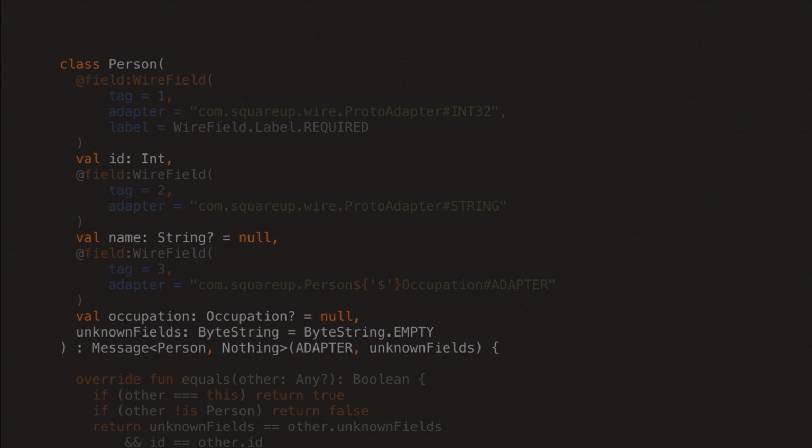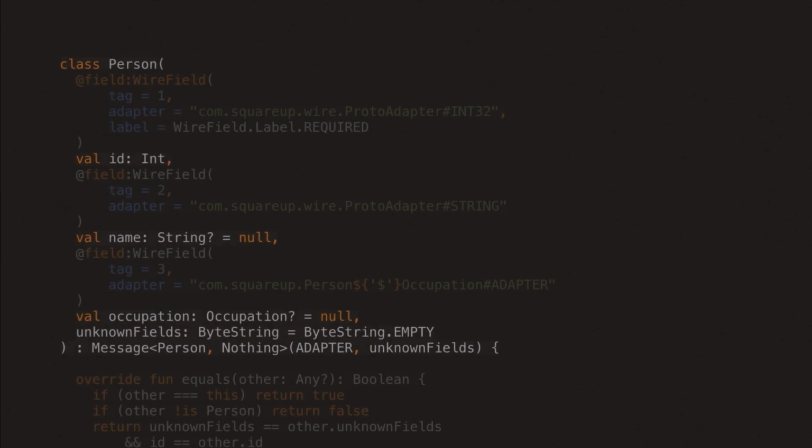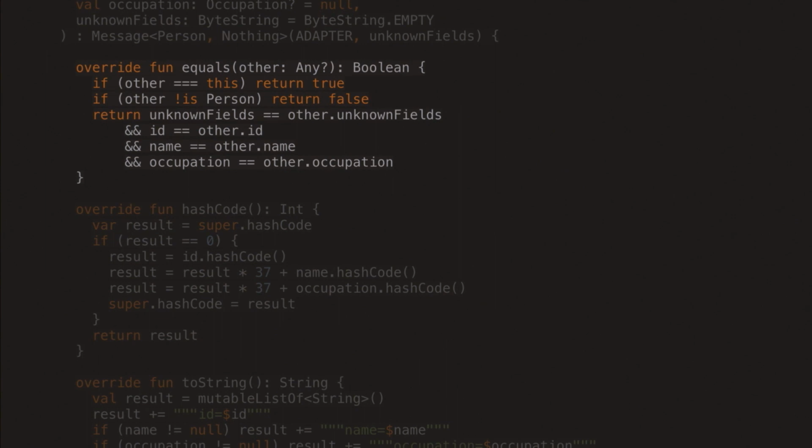So it kind of looks similar to data classes, right? They're actually very similar to data classes, but not quite. And the problem is that we stumble upon a limitation of not being able to declare just a primary constructor parameter in data classes. So you have to declare a property inside the primary constructor. In this case, it was the unknown fields, which is basically a property inside the message type, which is the super type for all the protos. And we didn't want to change our code too much. Also keep the interoperability with our Java generated code. So we just decided to generate all of the usual boilerplate ourselves.